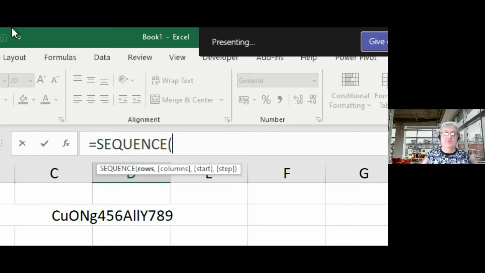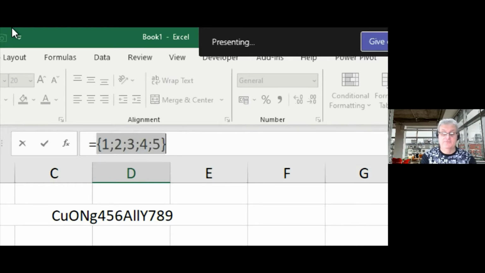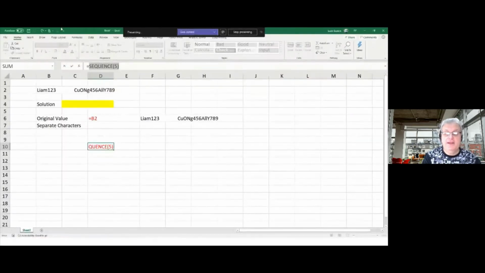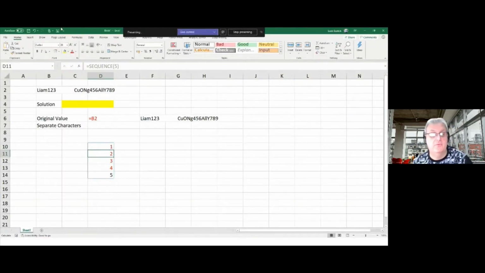So just in its simplest form, if I just put SEQUENCE 5 in here, let me just go back and do it that way. I don't want to show it in here. That's just showing you what it would look like as a formula. Let's just go back in here and press enter. You can see it puts the numbers 1, 2, 3, 4, 5 down a row.